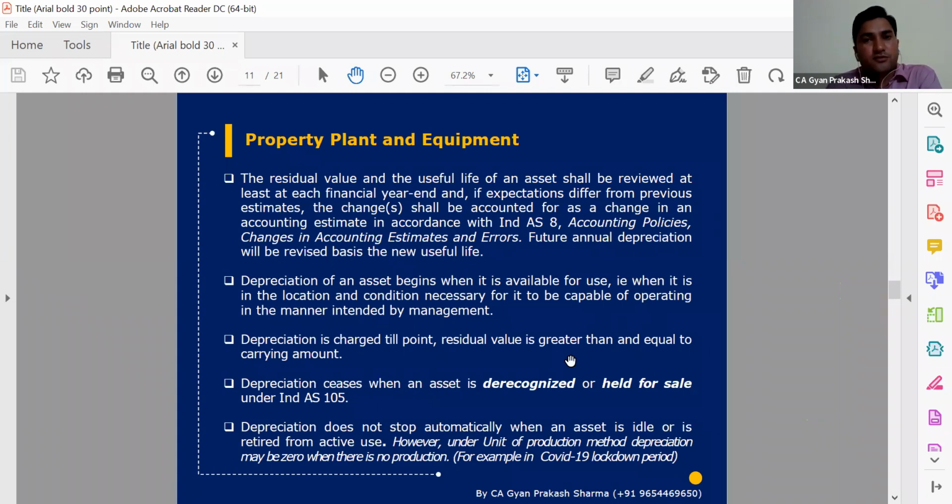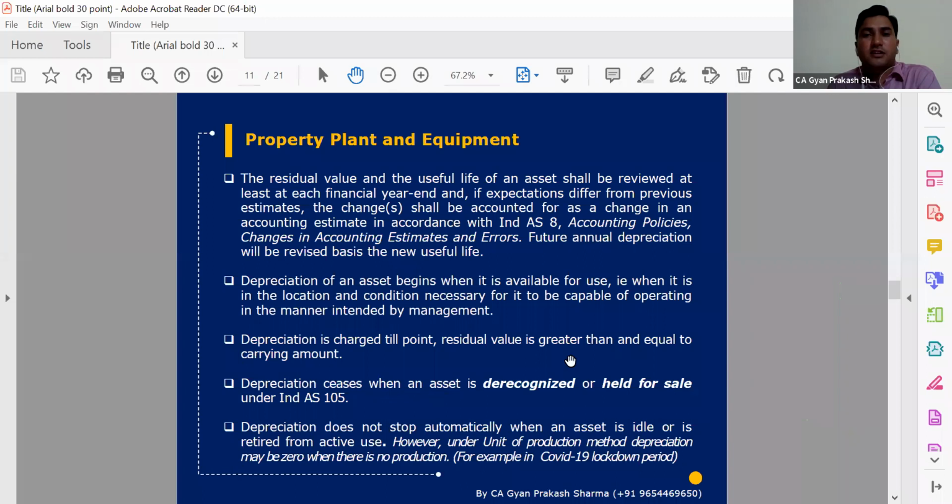Apart from that, depreciation starts from when the asset is available for use. So when there is any asset which is available for use, though we didn't actually start using it, in that case also depreciation can be started. And till when do we charge depreciation? Till the residual value, obviously we can't charge more than residual value. So if we are considering 5% residual value, we have charged depreciation on 95% of the value, it means WDV is 5%.